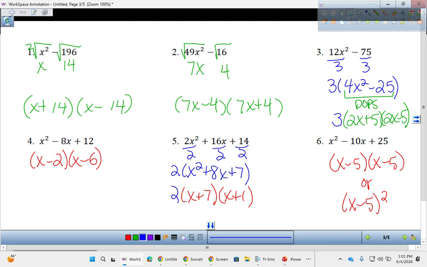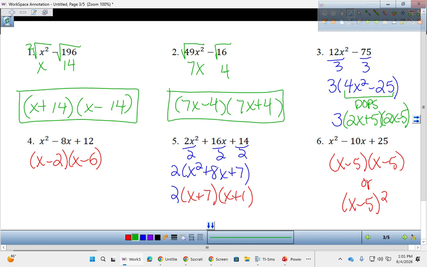So now we factored all of the examples. We did perfect squares here because they were two terms. Both terms were perfect squares. We did GCF here, but GCF ultimately led to perfect squares as well. We did A equals 1 here because it was 3 terms, and the first term was x squared.